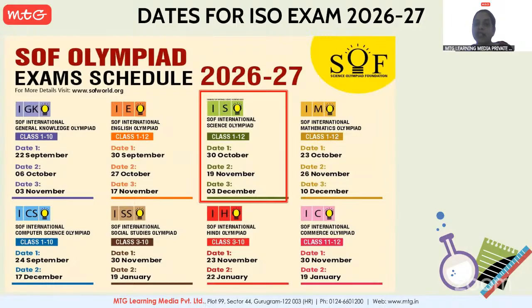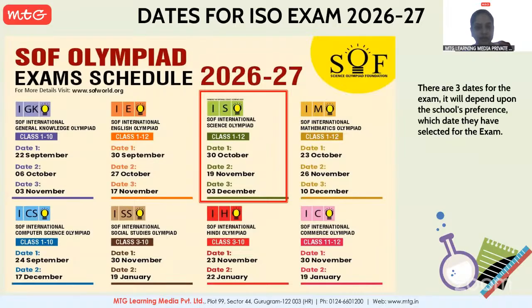These exam details are already provided on the website www.sofworld.org. For further information, please visit the website and note the exam dates. Anyways, your school will decide the particular date for the Olympiad exam, right? I hope I'm clear with this. As I told you, there are 3 dates for the exam. It will depend upon the school's preference, so the school will decide the date for your exam.